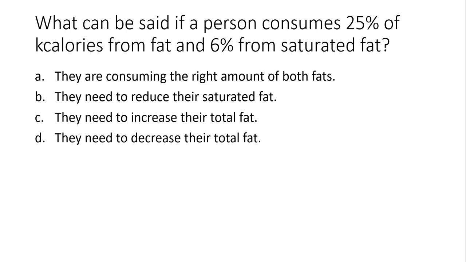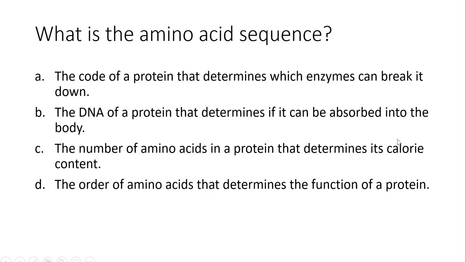They need to increase their total fat, or D, they need to decrease their total fat. So we go back. What is the AMDR for total fat? The AMDR for fat is 20 to 35%. And for saturated fat, it is less than 10%. So we know that they are consuming the right amount of both fats.